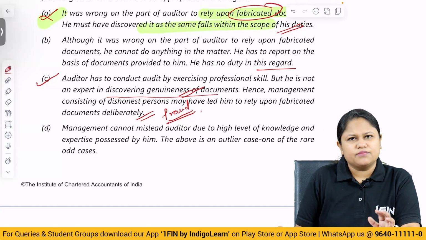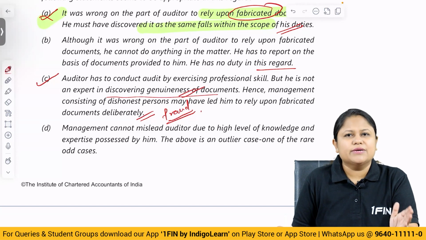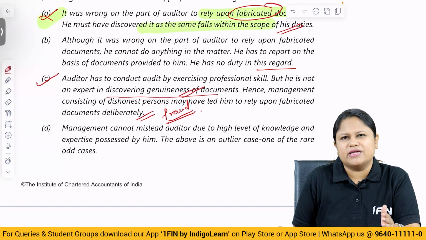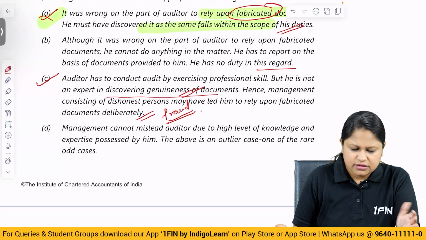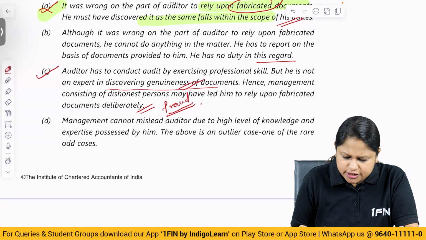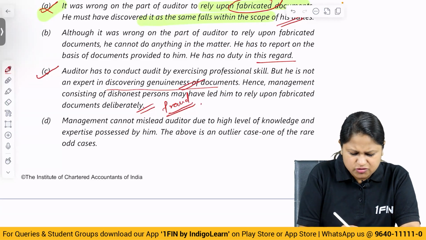So obviously the people who commit frauds are very smart. So deliberate efforts will be made to cover it also. So we are not experts in this area to find the genuineness of the document. So here in this case, C would look more appropriate. Management cannot mislead the auditor due to high level of knowledge and expertise possessed by him. Wrong. This is wrong.